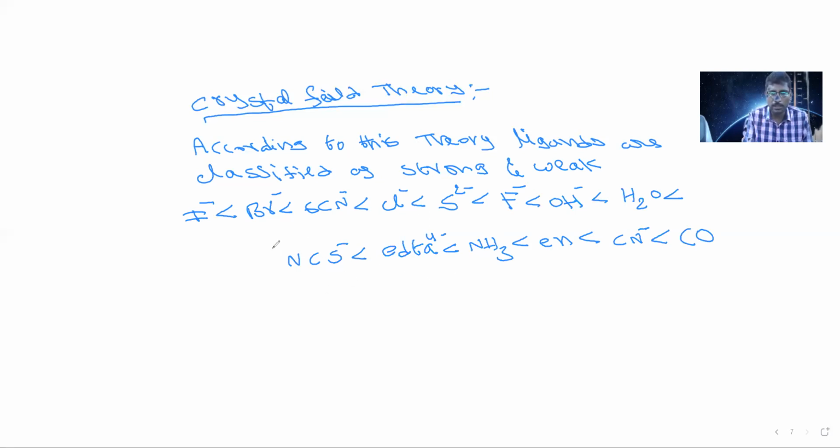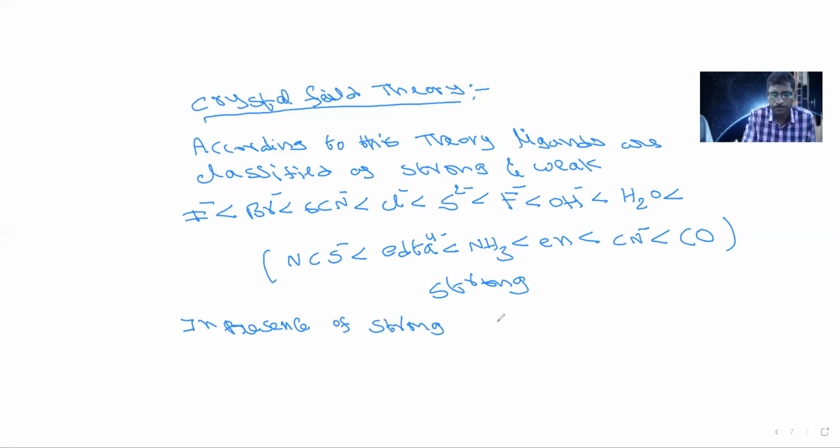Mostly these ligands we can treat as strong ligands, and the remaining we can treat as weak ligands. So crystal field theory says that each ligand has some strength. Some can be weak ligands as well as some strong ligands. So in the presence of a strong ligand, electrons are paired.